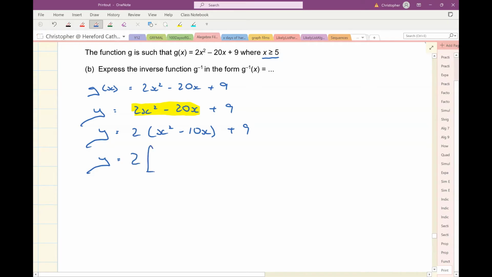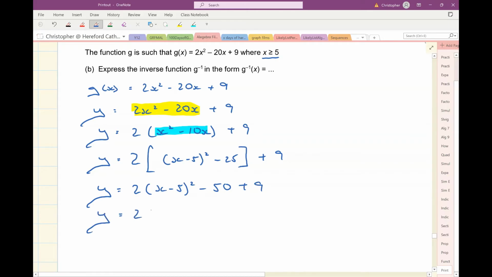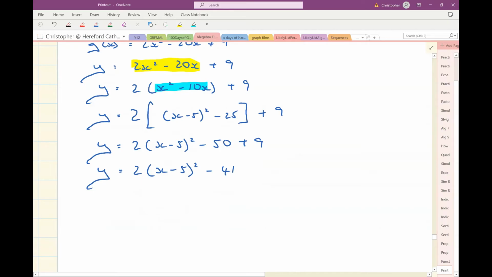2, open the square bracket. I'm completing the square on x squared minus 10x. So it's going to be x minus 5 squared, and that will give me x squared minus 10x plus 25, so I better minus the 25 away. Okay, and copy down the plus 9. So that gives me, multiply out this square bracket, 2 lots of x minus 5 squared minus 50 plus 9. Okay, so that is 2 lots of x minus 5 squared minus 41. Brilliant. Right, now I think I can make x the subject here.